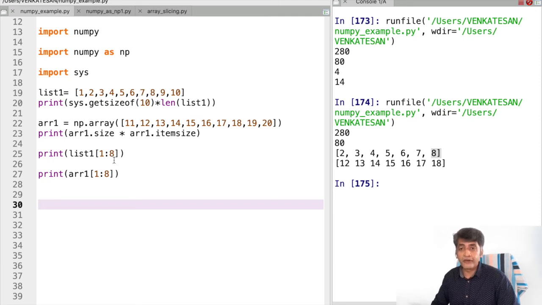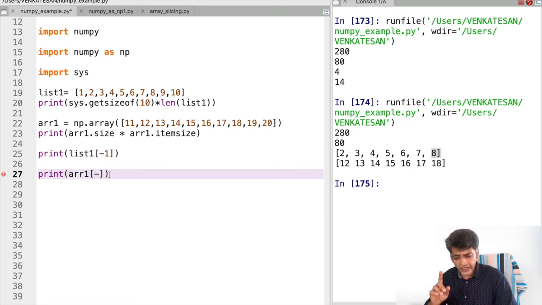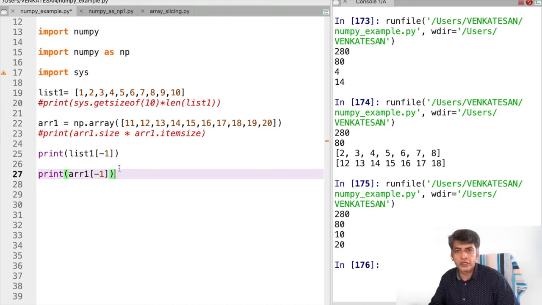Now, if I want to use reverse indexing, in a list and in an array, we'll see that. Reverse indexing means I can print from the last element toward the first element. If I'm using -1, it prints the last element of the list and at the same time the last element of the array. If I execute, you can see that the last element in the list is 10 and the last element in the array is 20. This is how you can display the last element from the list and array using reverse indexing.